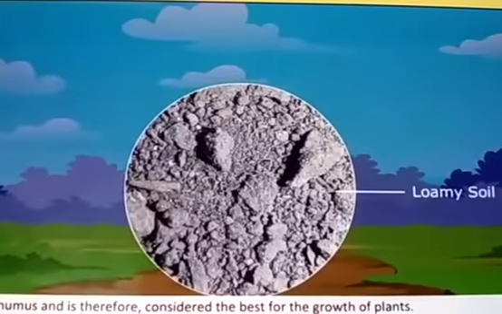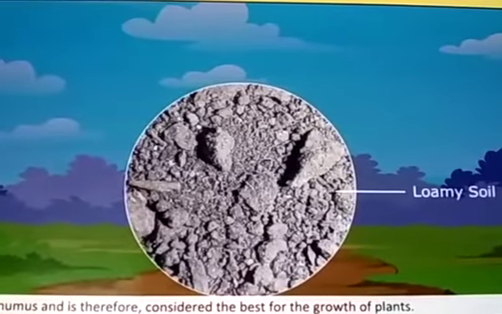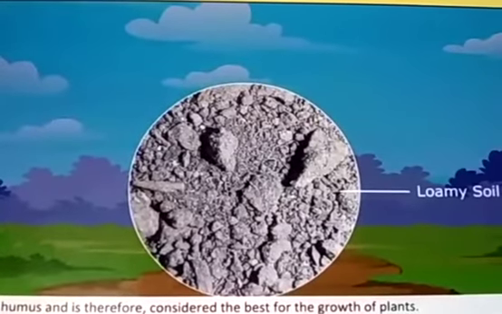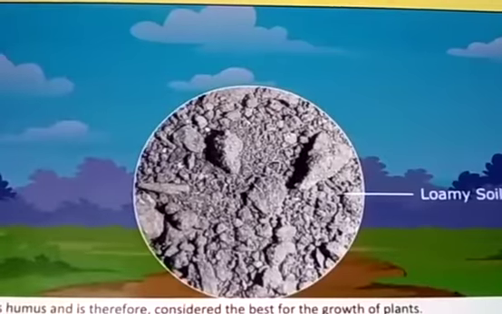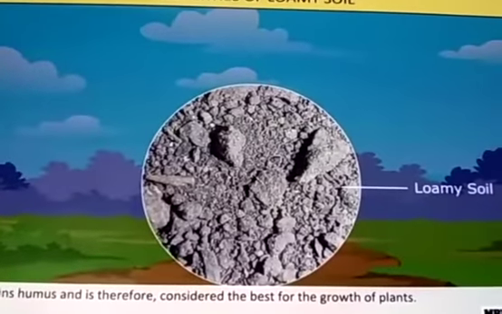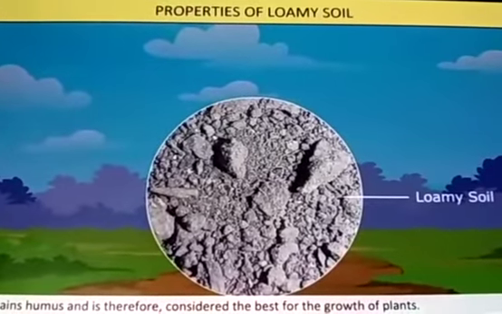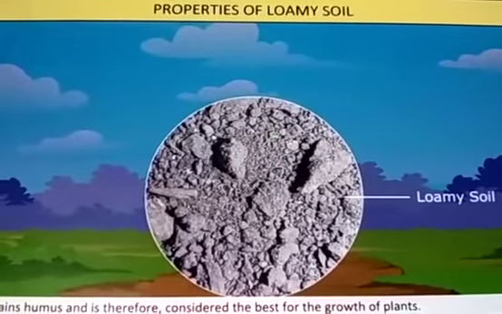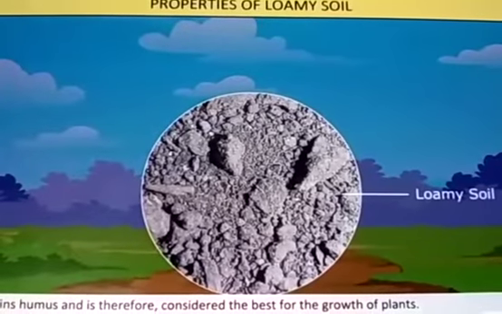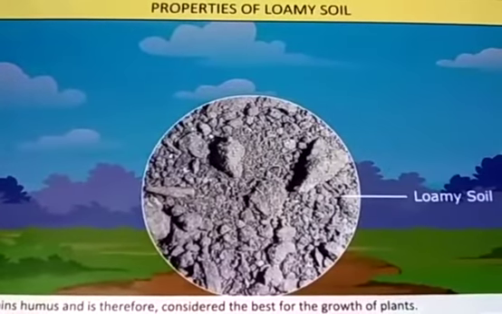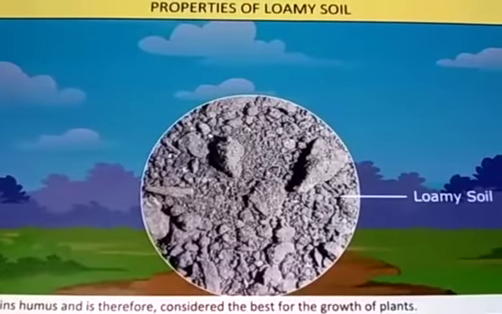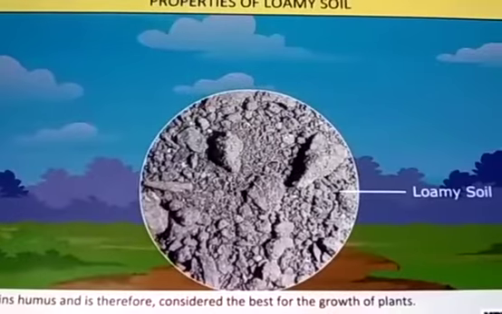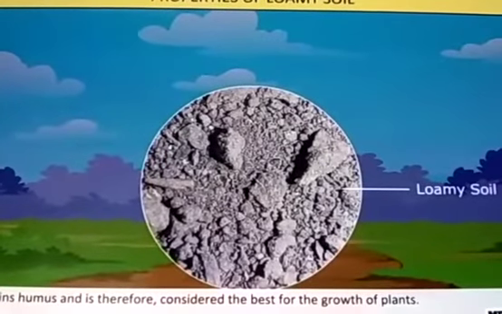And another type of soil particle is known as silt. Silt occurs as a deposit in river beds. Where can we see this silt? Silt will come in the river beds. The size of the silt particles is between those of sand and clay. It is neither too large nor too small, it is in between. So it cannot give too much space for air to move and it should not hold the water too much either. The loamy soil also has humus in it.